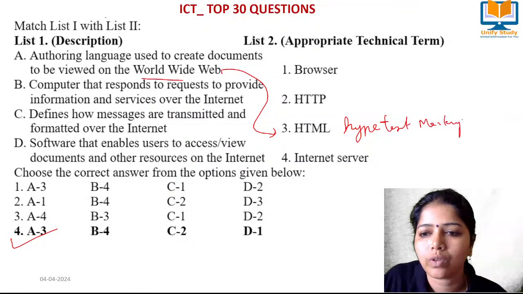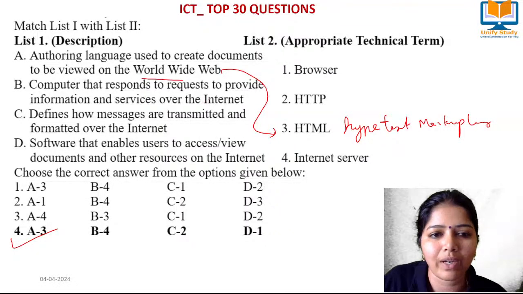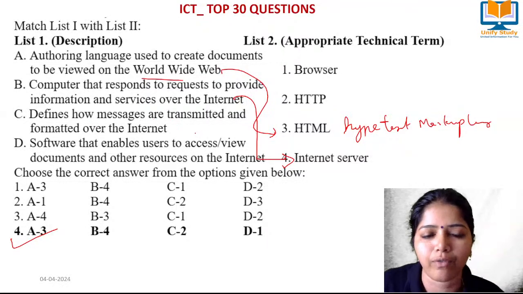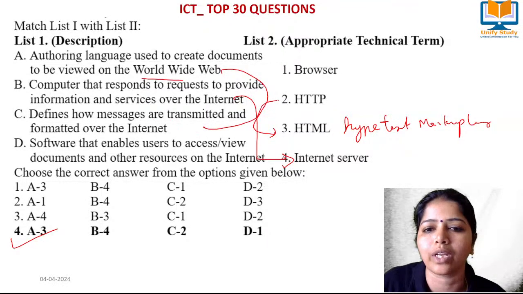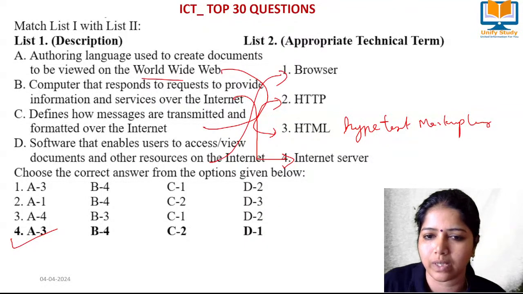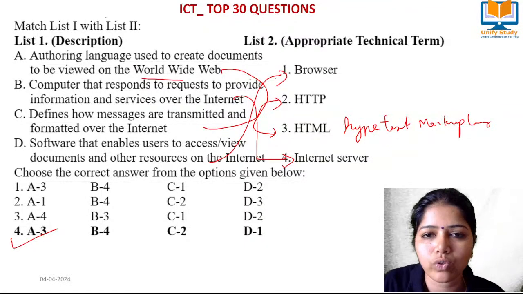Very good. The right second one is B. It corresponds to request to information services over the internet. The right answer is internet server. And then C. Define how messages are transmitted and formatted over the internet. Hypertext transfer protocol. Software that enables access to view other documents and other resources on the internet is a web browser. Very good. Super.